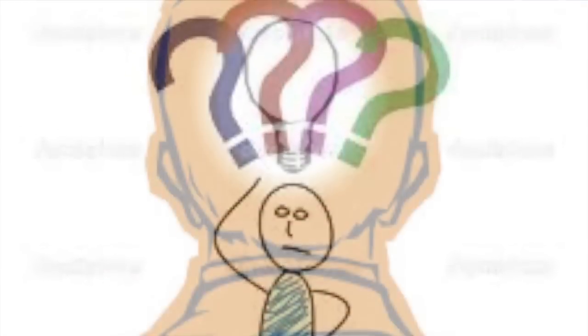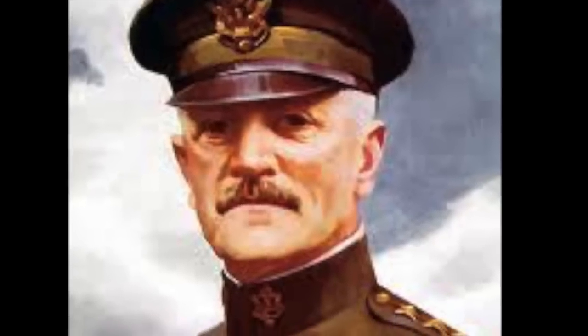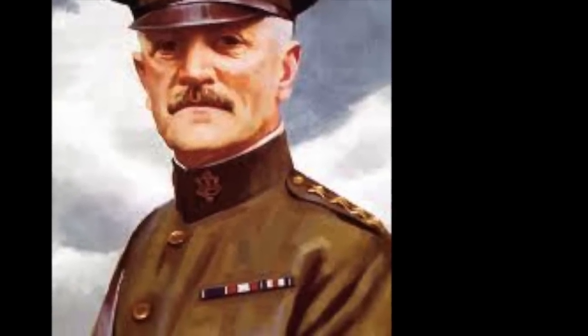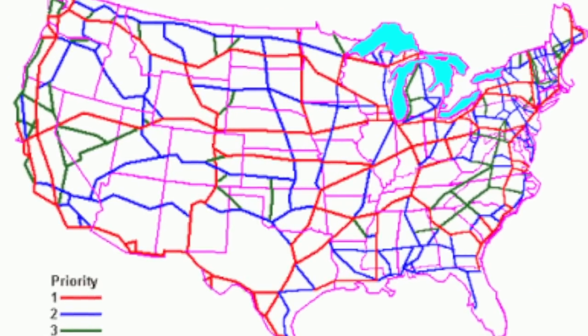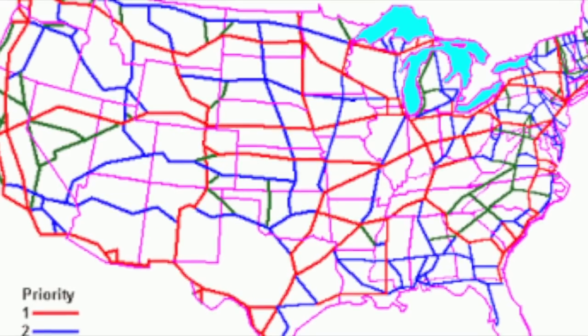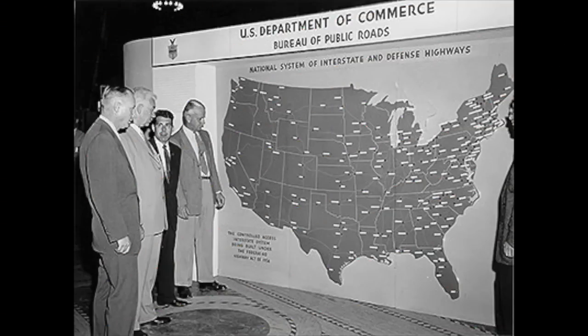A new idea was needed until the head of American forces in Europe during World War I, John Pershing, submitted a detailed network of 20,000 miles of interconnected primary highway systems. This submission became known as the Pershing Map and is best remembered as the first blueprint for a national highway system in the United States, with many of the proposed roads later forming a substantial portion of the Interstate Highway System. Next, President Roosevelt contributed by creating a map with 8 superhighways connecting the country, which was further developed by the Bureau of Public Roads Division.